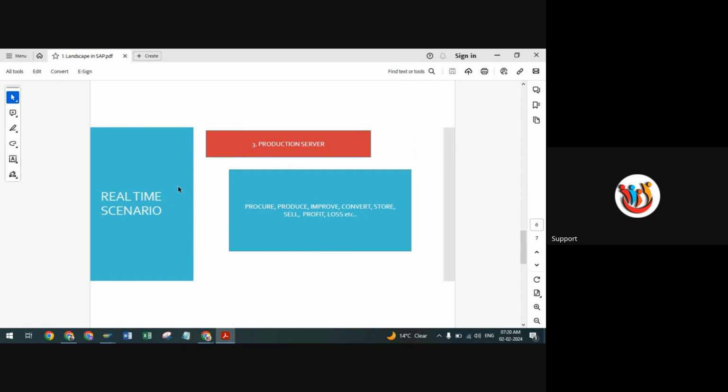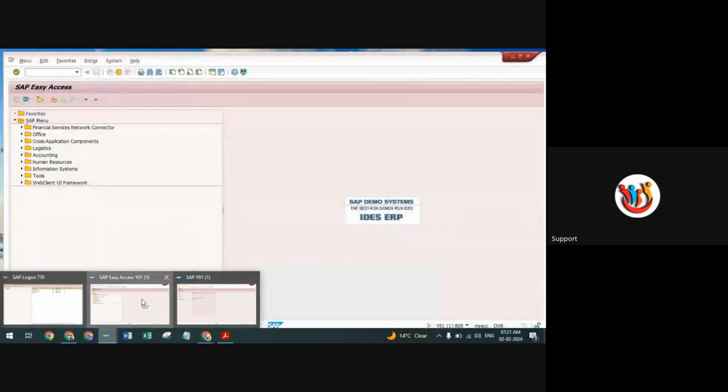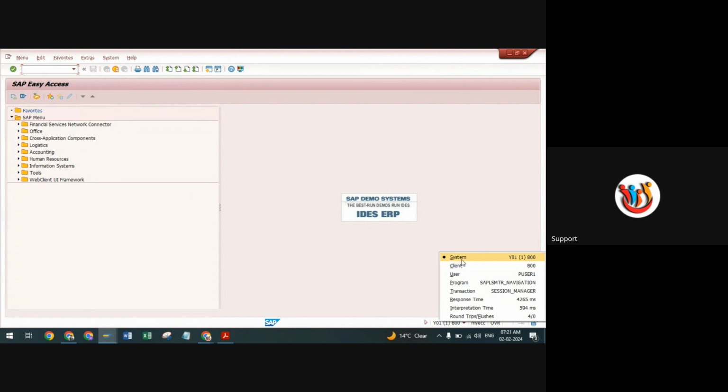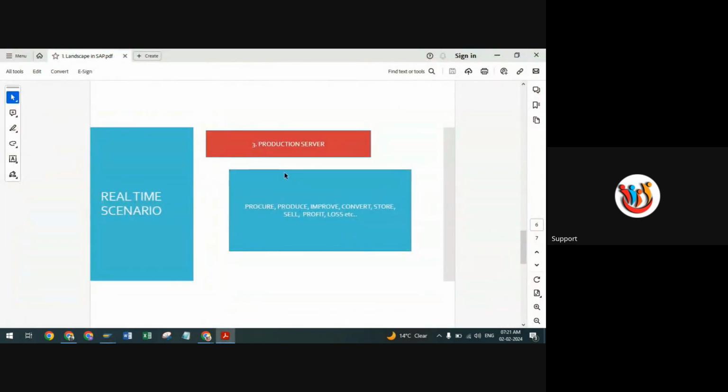As I mentioned here, it is the real time scenario, the production server, where you can perform all the activities that we run on a daily basis: procure, produce, improve, convert, store, sale, profit and loss. The system we are currently using is one kind of production server, where we work on daily procurement activities, creation of purchase requisitions, creation of purchase orders, whatever activities we are running here. Here you can see there is a system, client, user. This system we are getting as a production server.